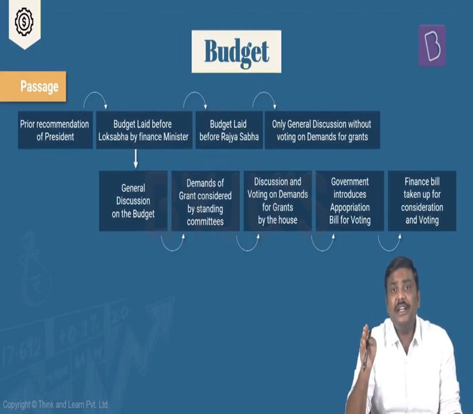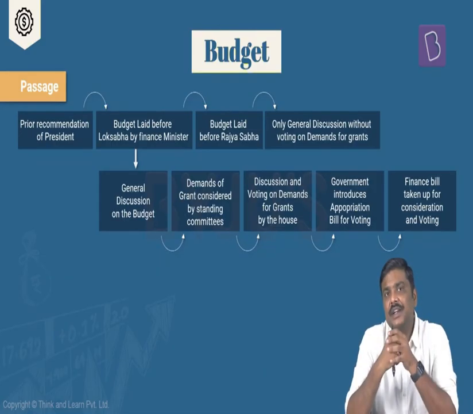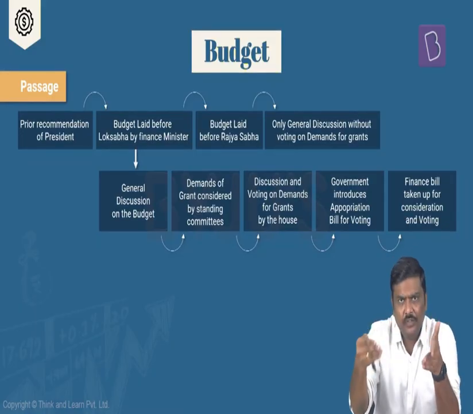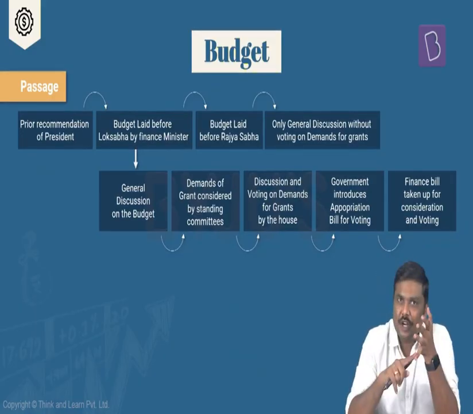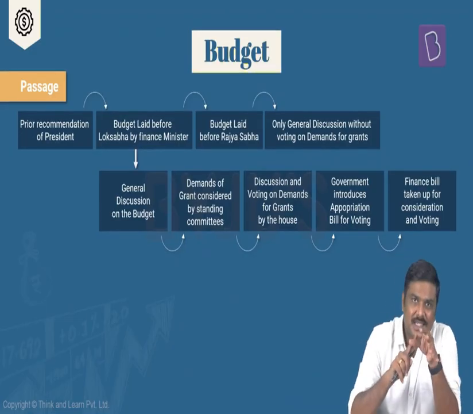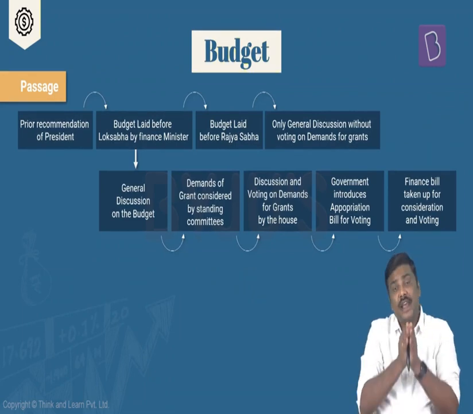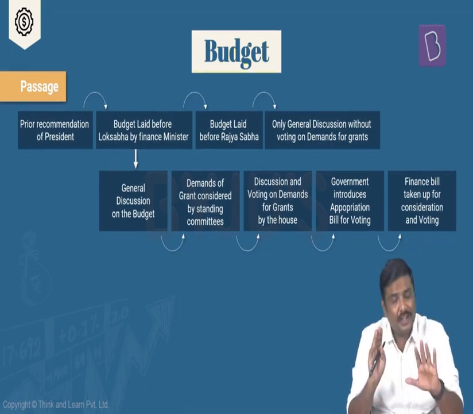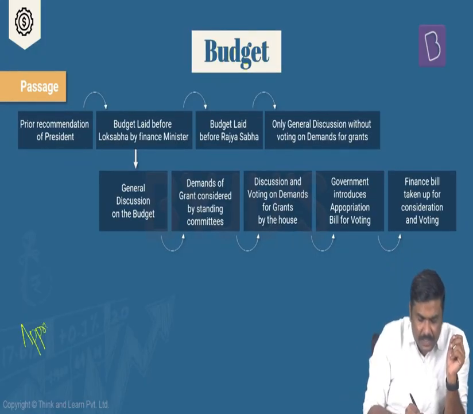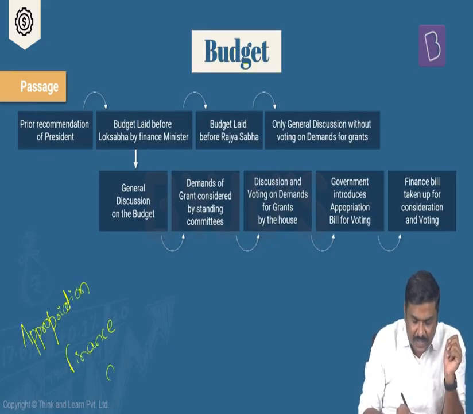Next, the budget. Please understand this. When I say the budget is presented, it is essentially a list of documents, a group of documents which are submitted by the government on the floor of the parliament. There is the appropriation bill, there is a finance bill, tax expenditure, FRBM document, summary document, medium-term fiscal policy statement, etc. A large number of documents are actually submitted on the floor of the parliament. Right? Understand this? Right now, focus on 3 important documents. One is the appropriation bill. Second one is the finance bill, and the third one essentially is the summary document.